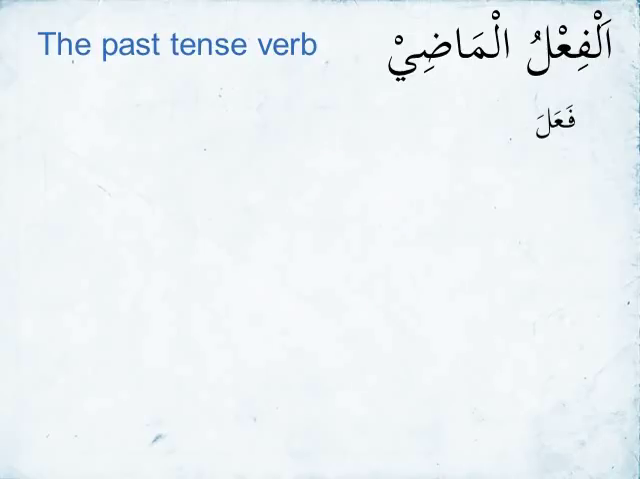So the first verb in the scale is going to be fa'ala. So fa'ala translates as he did. Fa'ala is a strange one because the word fa'ala means did, and we don't see the word he. The word he is actually implied in the word fa'ala. Then we have the word fa'ala. Fa'ala means they two males did. So we can see that there's been an alif added to the fa'ala.